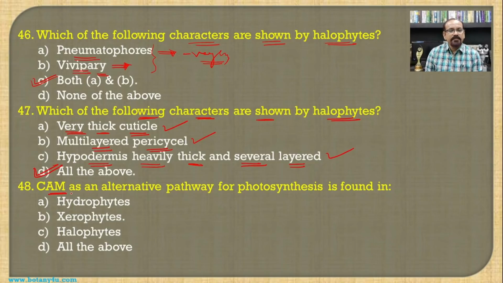Then CAM, that is the crassulacean acid metabolism, as an alternative pathway for photosynthesis is found in. If you see the crassulacean acid metabolism, which is the characteristic feature of the member Crassulaceae, these are the xerophytic plants, and hence the crassulacean acid metabolism type of the pathway of the photosynthesis is found in the xerophytes, and hence it is the answer for this question.